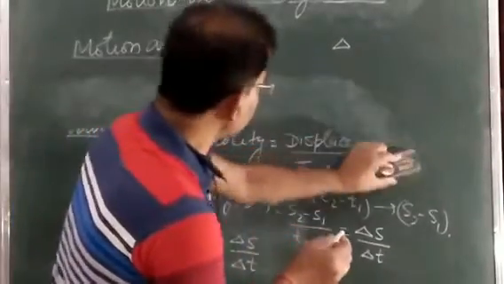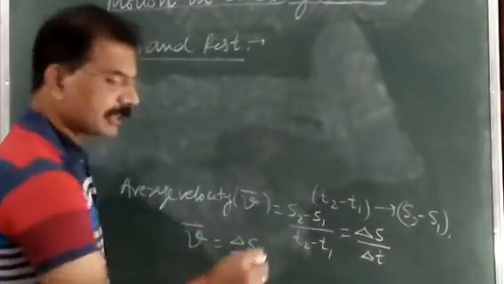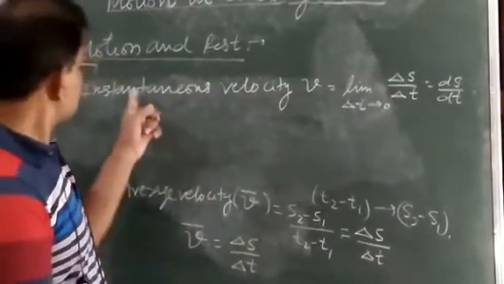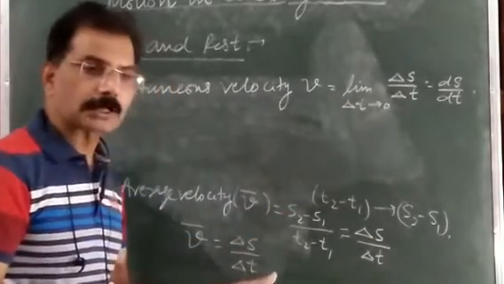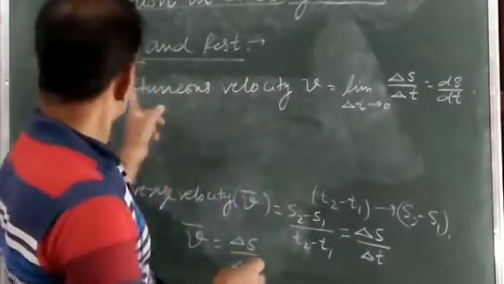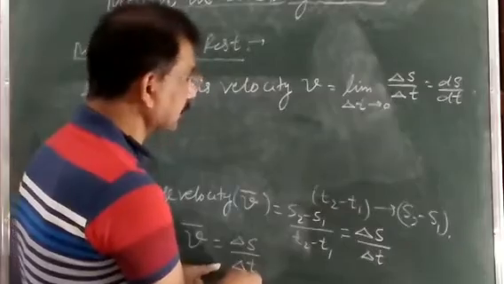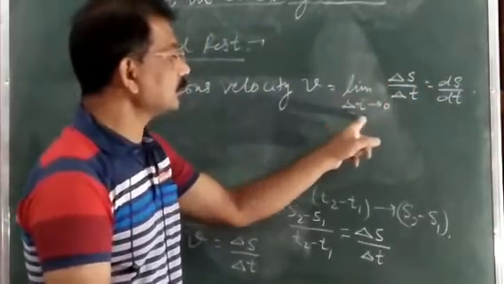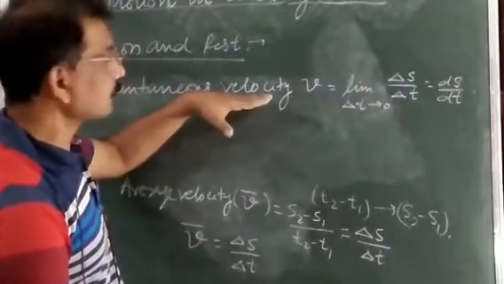And remember this: when this delta t becomes very small, or when delta t tends to zero, meaning the time delta t is very small, then this average velocity becomes instantaneous velocity. If we make this delta t very small, meaning delta t tends to zero, approaching zero but not equal to zero, then instantaneous velocity v is equal to the limit as delta t tends to zero of delta s upon delta t. This whole term is called instantaneous velocity, and we also write it as ds upon dt. So this is average velocity, and this is instantaneous velocity.